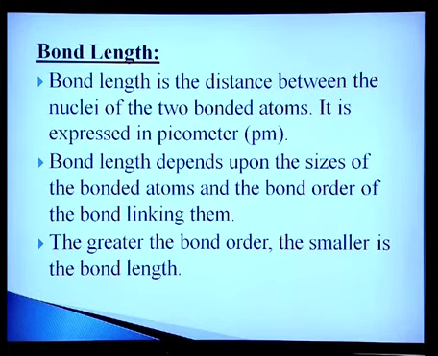For example, in BF3, the central atom boron has an electronic configuration 1s2, 2s2, 2p1. That is, it has 3 electrons in its valence shell. In the process of covalent bond formation with 3 fluorine atoms, 3 more electrons are contributed to the valence shell.